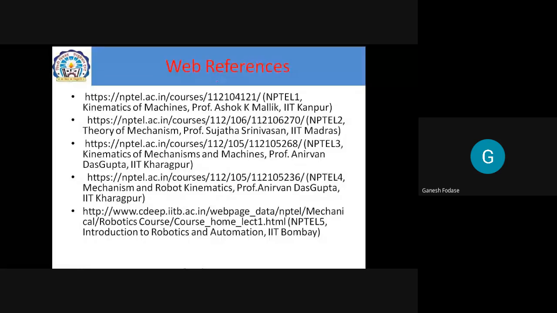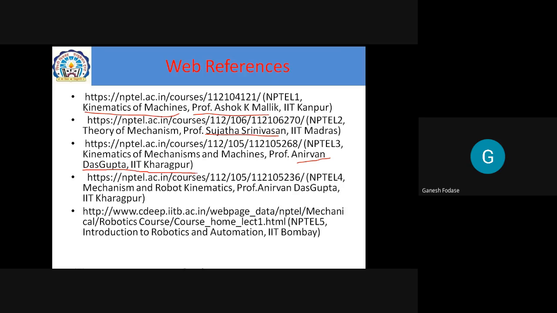The first one is by Professor Ashok Mallik from IIT Kanpur. There is a course called Kinematics of Machines, and all video lectures are available. It is not that the whole content is the same, but we can match our syllabus with that level. Then there are courses by Professor Sujatha Srinivasan from IIT Madras, and Professor Anirvan Dasgupta.